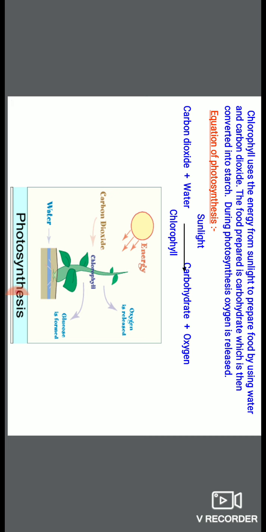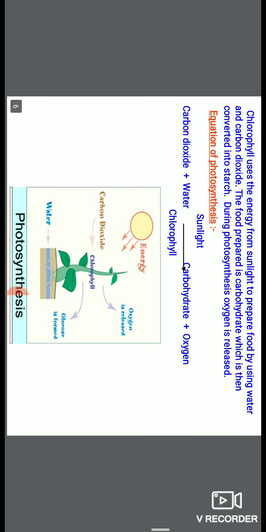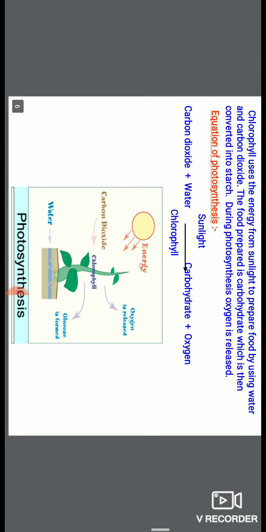In the process of photosynthesis, the product synthesized is carbohydrate, and in addition to carbohydrate, one gas is released that is very important for you, that is oxygen. So carbon dioxide and water are utilized in the presence of sunlight by the chlorophyll pigment, and they synthesize a carbohydrate and oxygen.